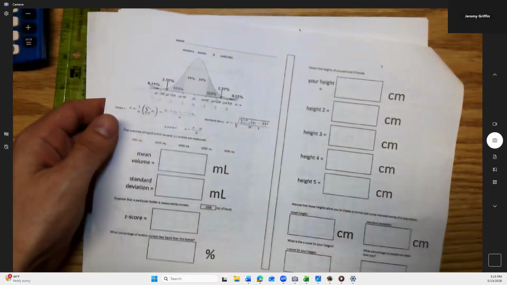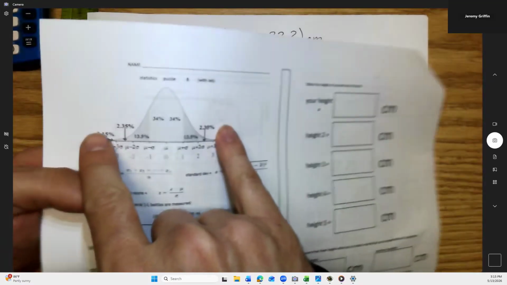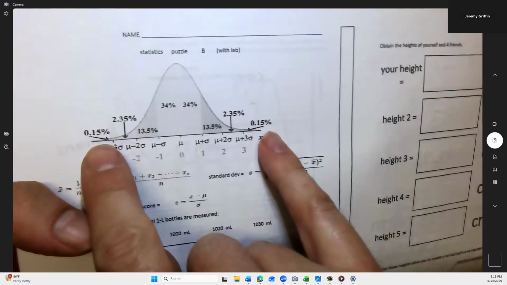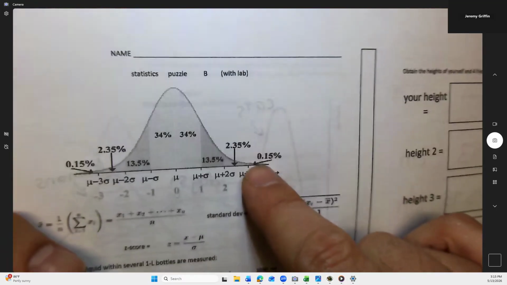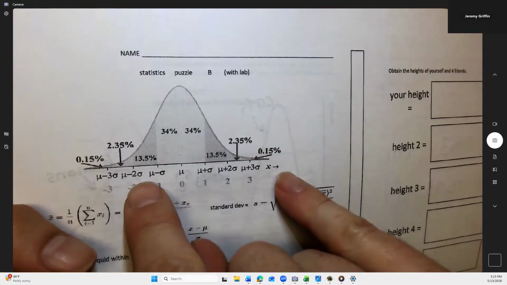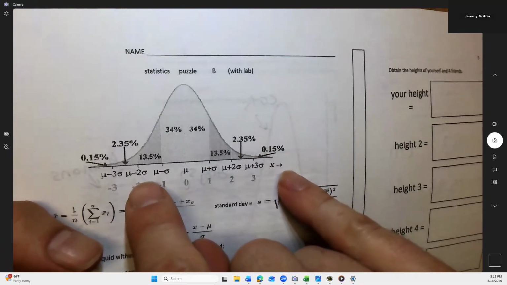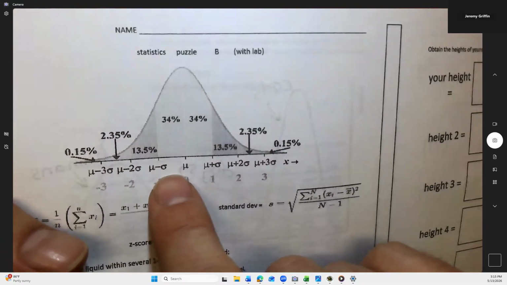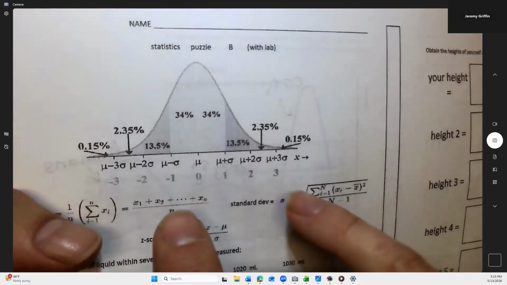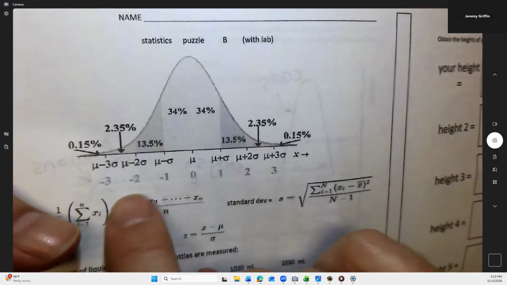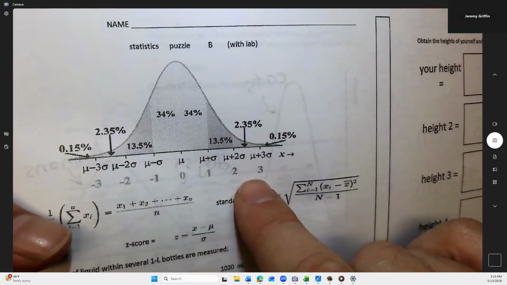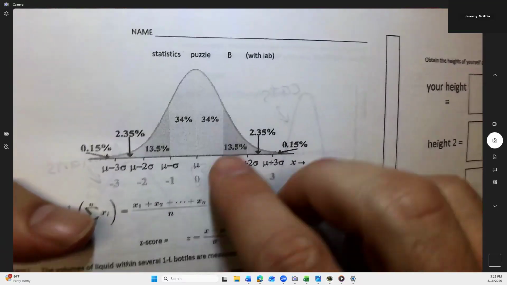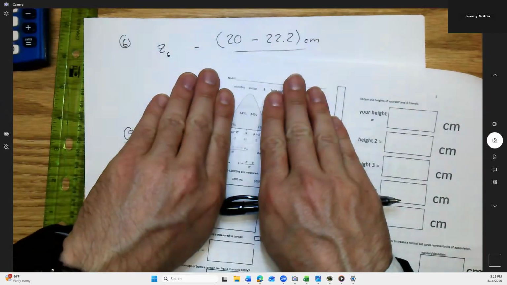Now, actually, tomorrow I'll probably go over this side, but here, I want you guys to see this graphic right here. You see this bell curve? Guys, take a look at this bell curve. This bell curve is uniform. This is in terms of standard deviations. Right in the middle is mu for the average. Look at this axis down here. It goes from -3 to 3. Those are like z values. So, plus or minus 1.